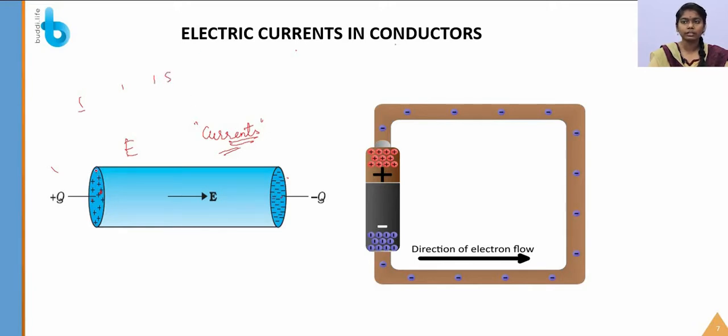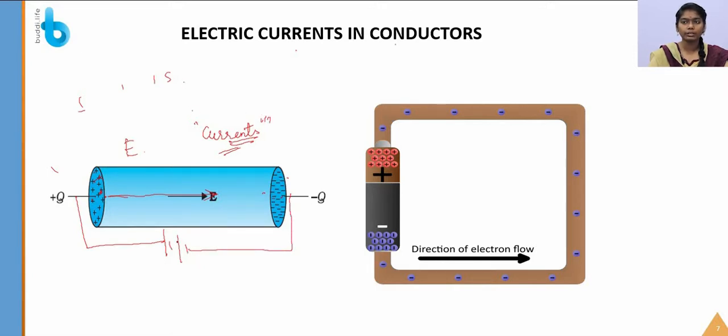When a large amount of positive and negative charge is placed, then for some extra amount of time the current will be present on that cylindrical surface. It happens by the flow of the electric field from positive to negative. So to maintain a steady current, you have to maintain a steady electric field across that cylinder.